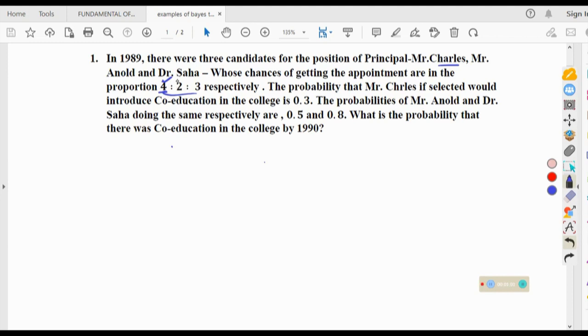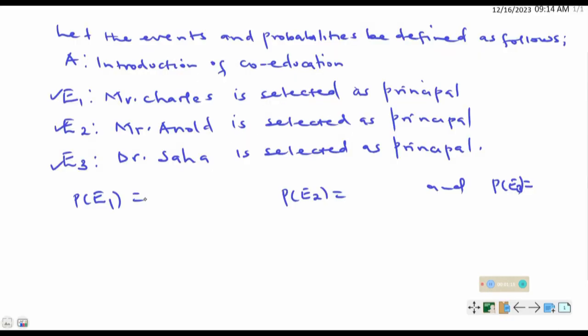Then Mr. Arnold takes 2 out of 9, and Dr. Saha takes 3 out of 9. So we have our probabilities as 4 out of 9, 2 out of 9, and 3 out of 9 for E3.